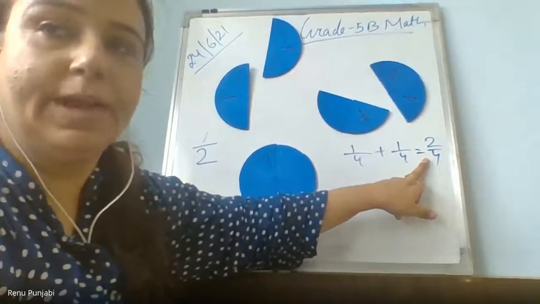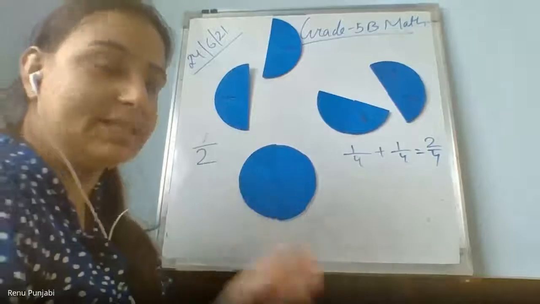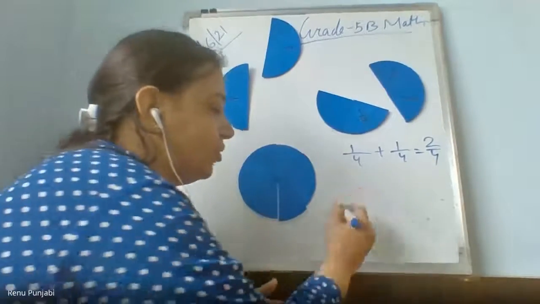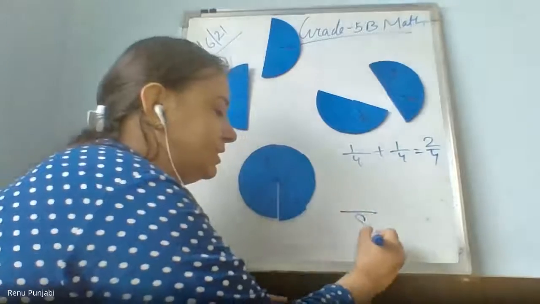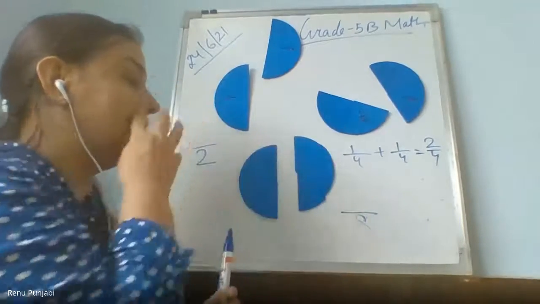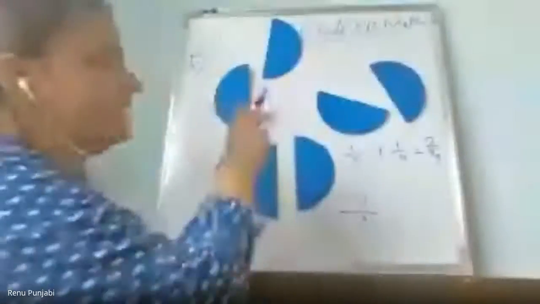Now, from this, I did total 8 parts. So my denominator will be 8 because I did 8 parts. And now I gave 4 parts. So what will be the fraction? 4 upon 8.